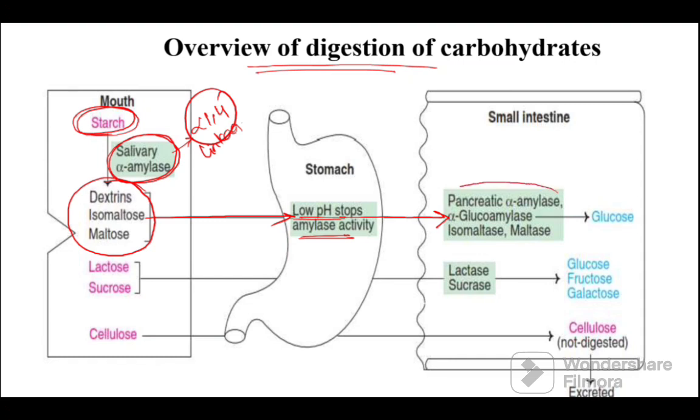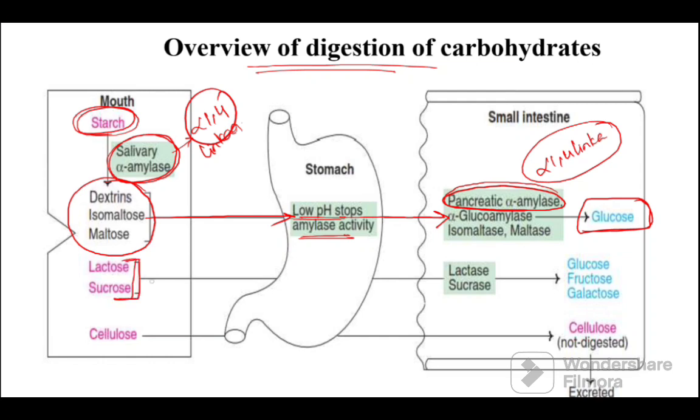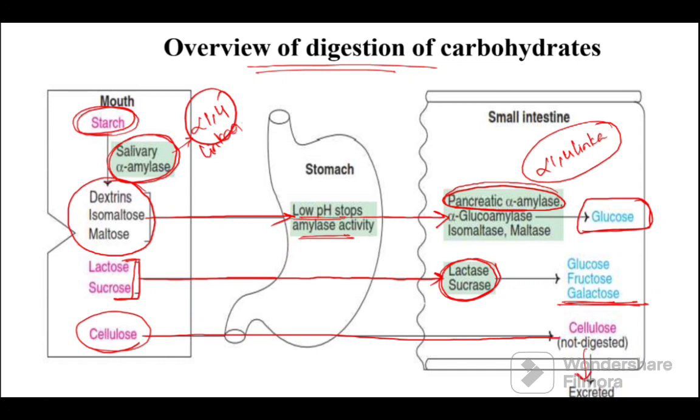Now this food bolus again reaches the intestine. In the small intestine, the pancreas secretes the pancreatic amylase, which again breaks the alpha 1,4 linkages to ultimately form the monosaccharide unit. And the disaccharides present in the intestinal food are acted upon by the disaccharidases or the intestinal enzymes to give the corresponding monosaccharides. Cellulose, if it is present in the diet, is not digested and is excreted as such, which gives bulk to the stool or helps in digestion.